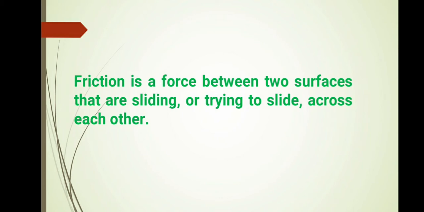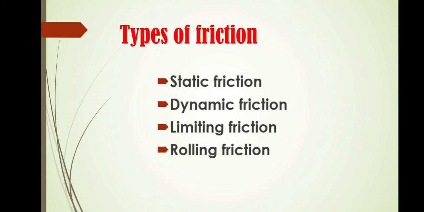There are four types of friction. The first one is static friction, the second one is dynamic friction, the third one is rolling friction, and the last one is limiting friction. First of all, what is meant by static friction? The frictional forces acting between surfaces at rest with respect to each other are called forces of static friction.